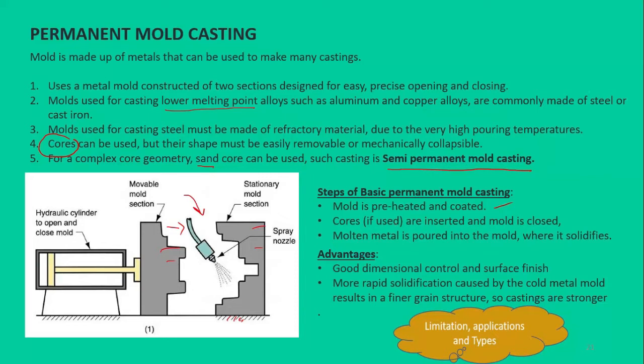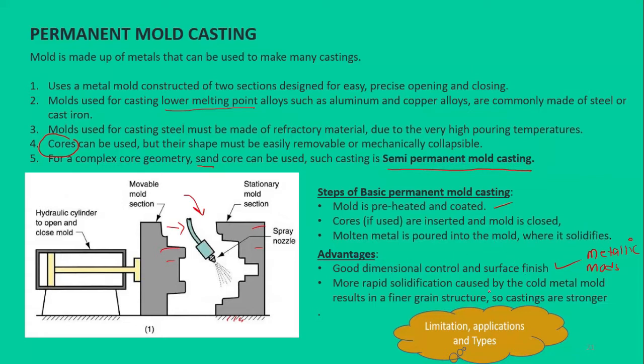So there are certain advantages for this kind of casting. The first one, we have good dimensional accuracy and surface finish. Why is that so? Because we are using metallic molds. Right? So this is the reason. That's why we have good dimensional control and surface finish.